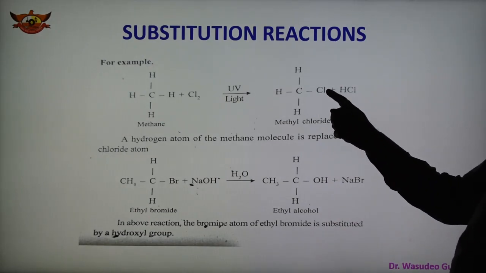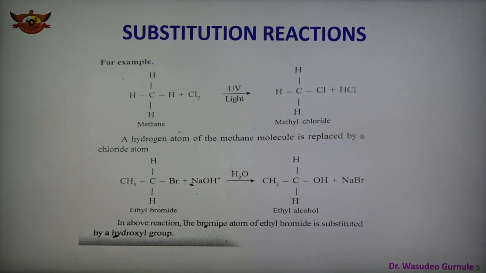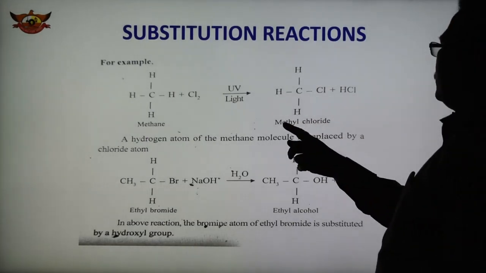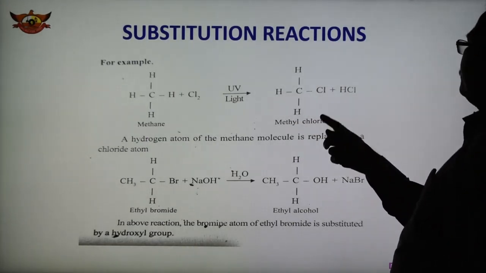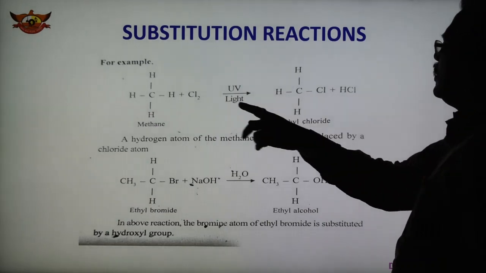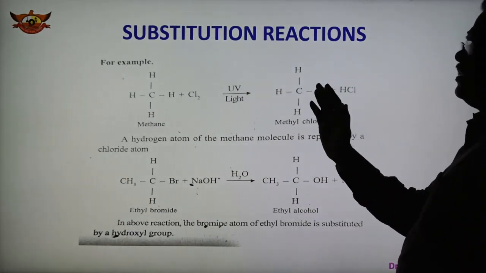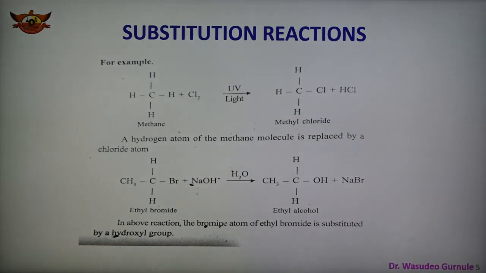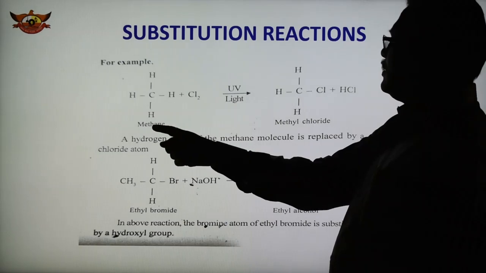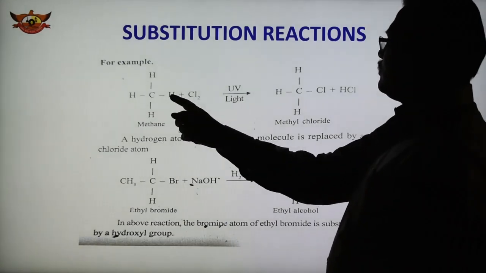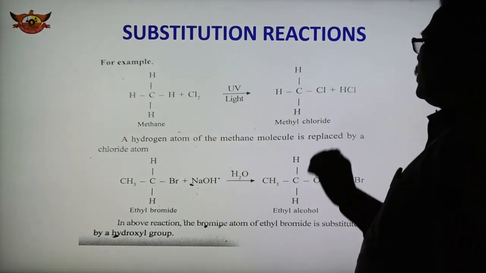Hydrogen is replaced and Cl is substituted, so this is the substitution product. Methyl chloride is obtained and HCl is the other product. In this way Cl is substituted in place of H, and the leaving and attacking group have the same charge. So this is one example: methane, in which Cl is substituted in place of hydrogen, forming methyl chloride.